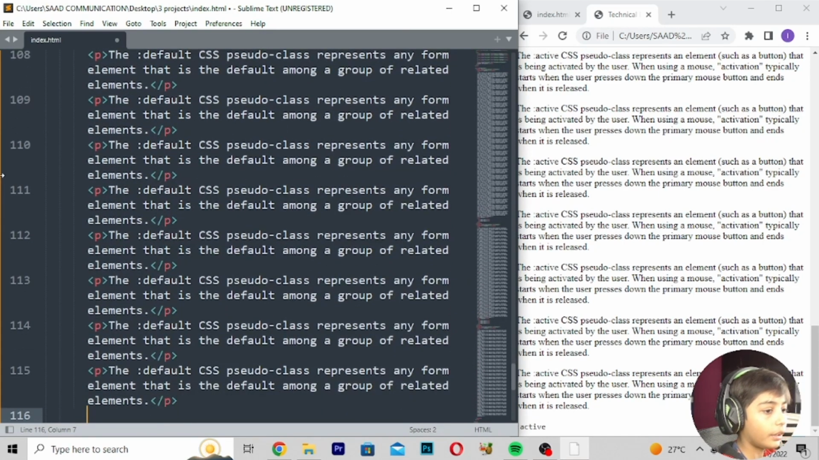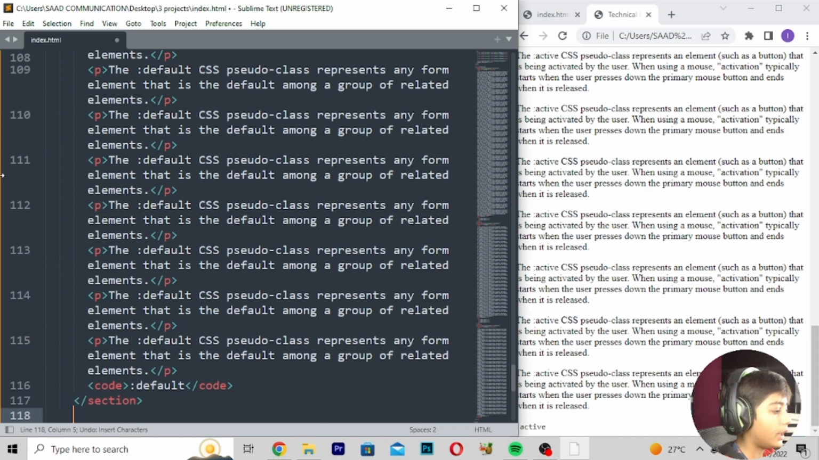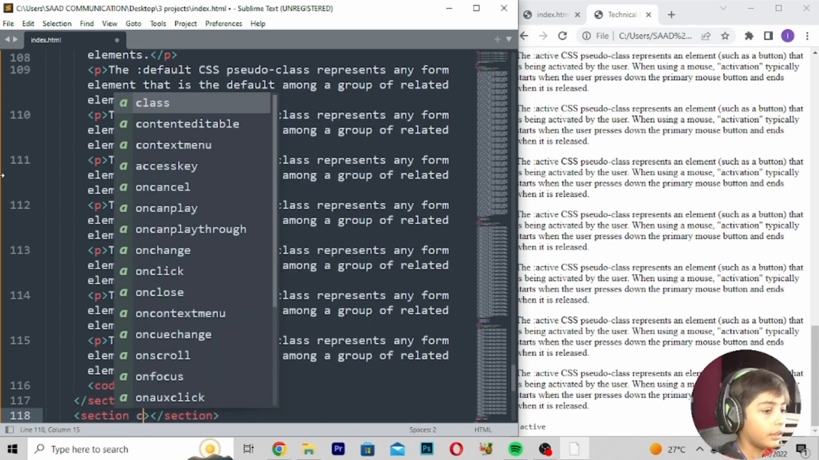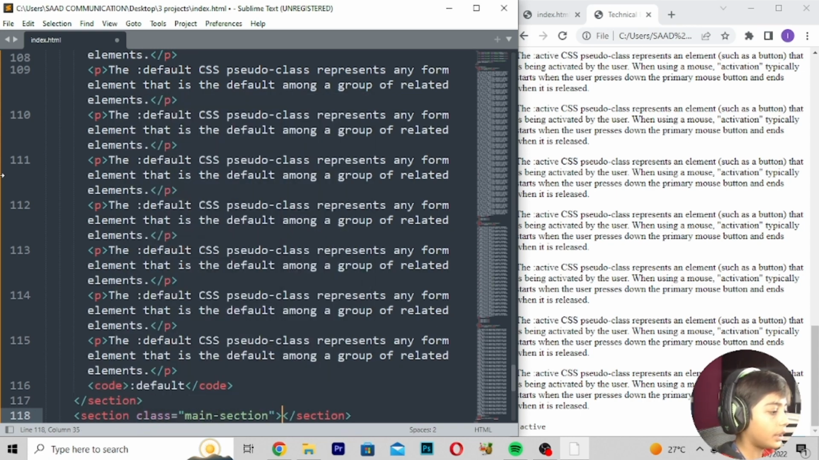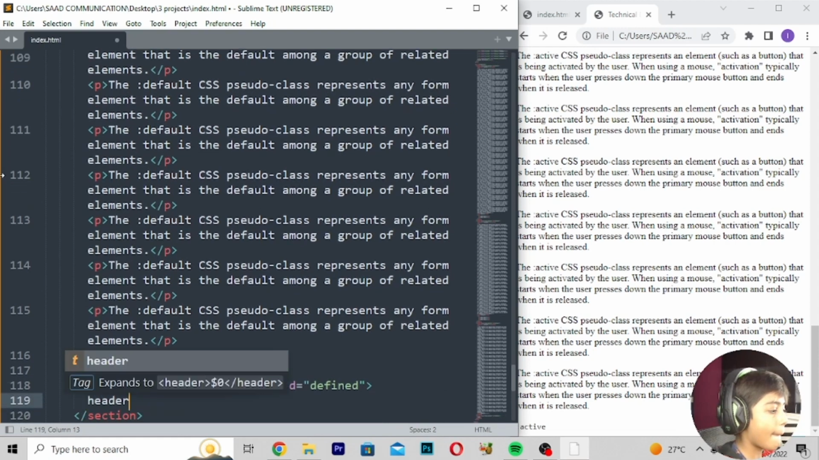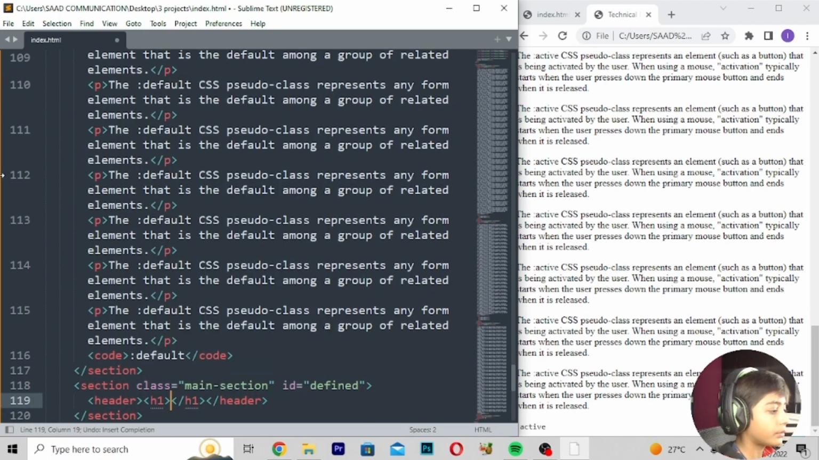Okay, done. And here you can write code default. Enter section class main section id. We need header h1 defined, and enter HR.